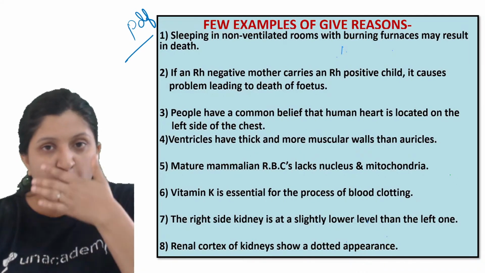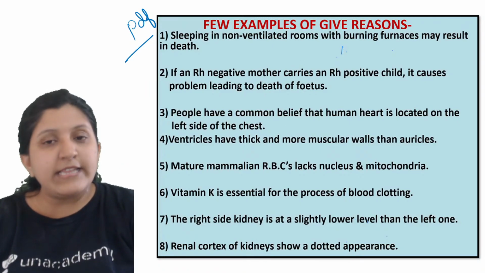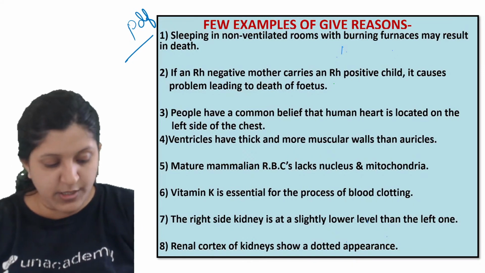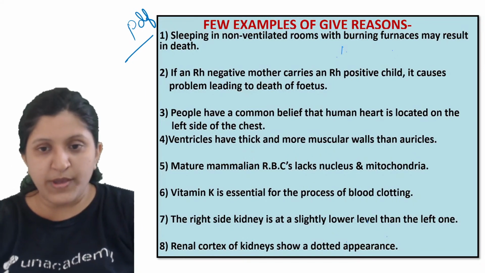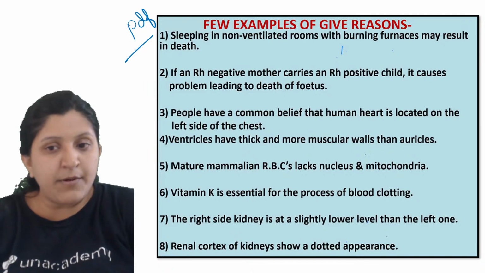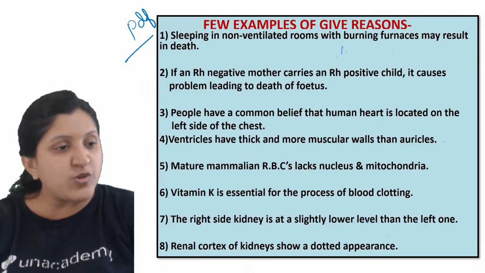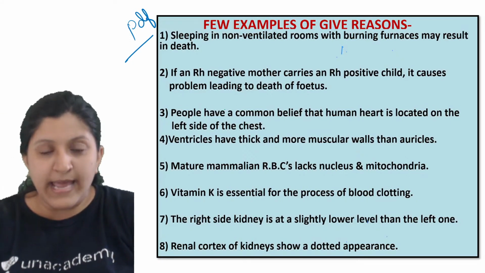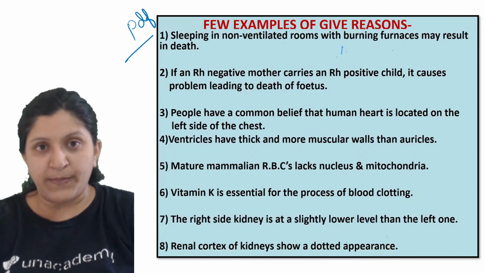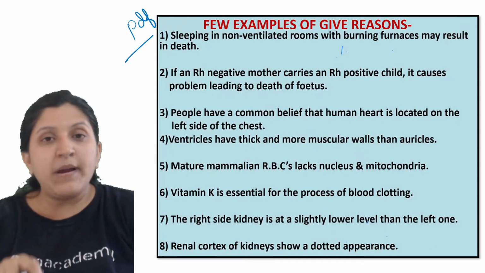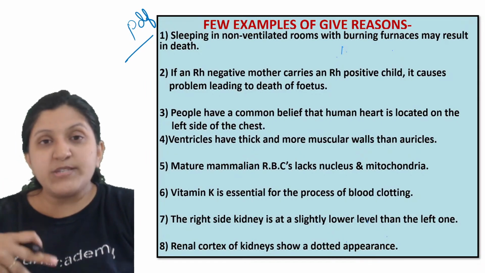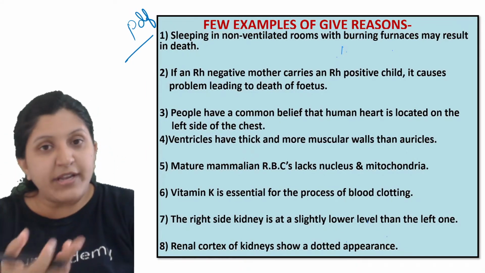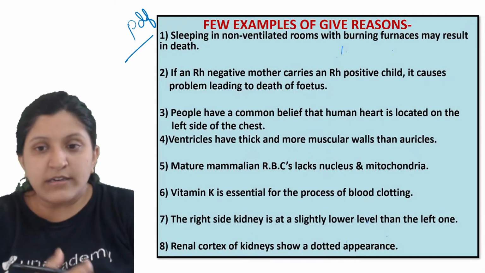So all these important questions I have added. Anything that you don't know, you can ask me. These are all important give reason questions that you can concentrate on. Ventricles have a thicker muscular wall as compared to the auricle, because from the ventricle itself the pumping of blood has to occur to different parts of the body. The auricle is just pumping blood to the ventricle, and the ventricle pumps the blood to different parts of the body. That is why the left ventricle mainly has a much thicker muscular wall.